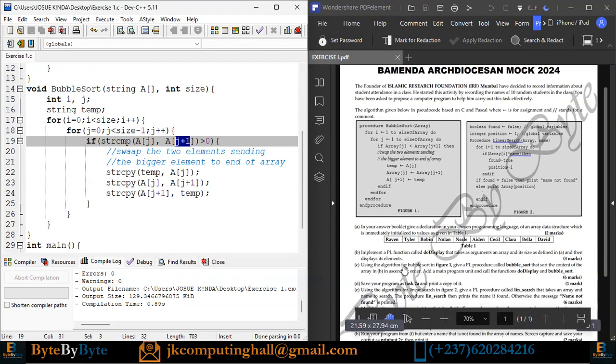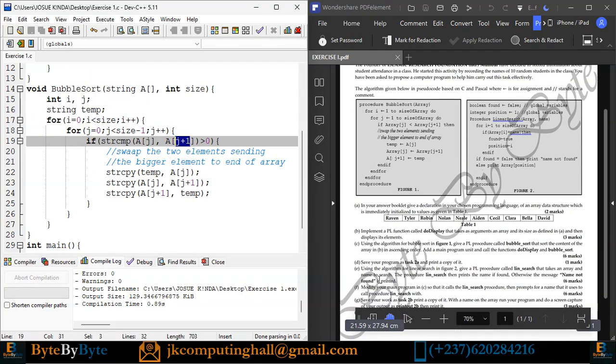Now, the other part of the question says, use the algorithm for linear search in figure 2. Using the algorithm for linear search in figure 2, give a programming language procedure called lin search that takes an array and name to search. The procedure lin search then prints the name if found. Otherwise, the message name not found is printed. So this is what we have.